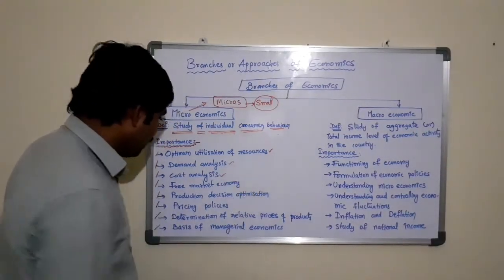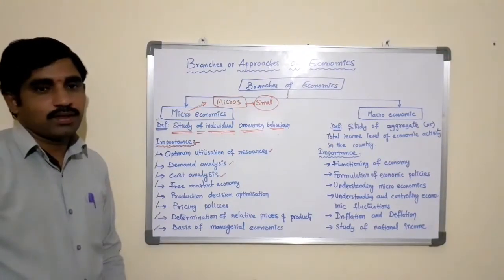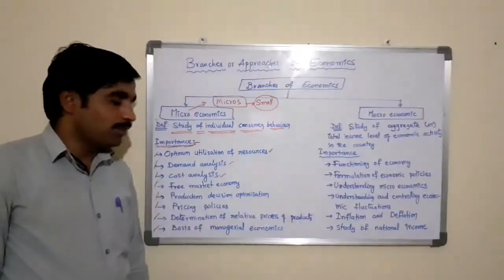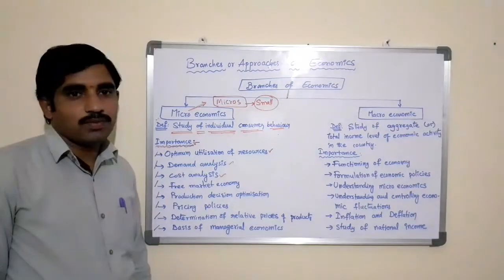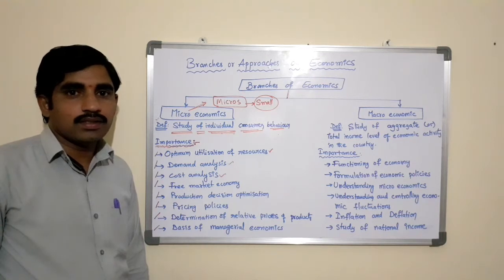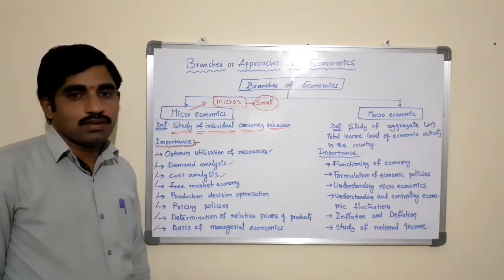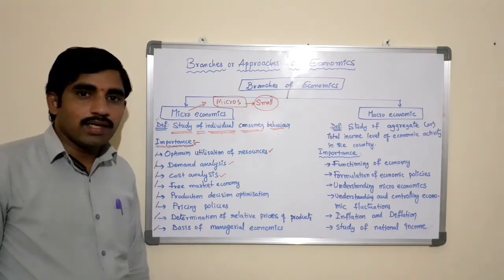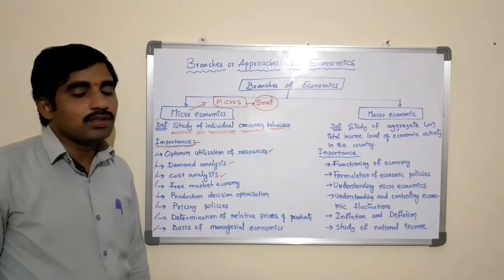The next one is cost analysis. Microeconomics also helps the producer to analyze the cost of production. Microeconomic theories explain various conditions of cost, like fixed cost, variable cost, semi-variable cost, average cost, marginal cost, and so on.